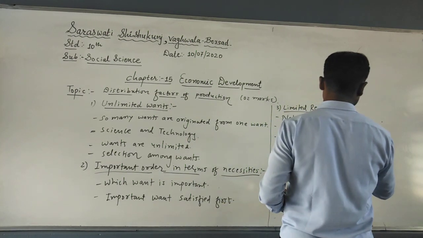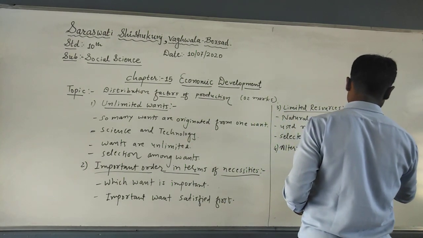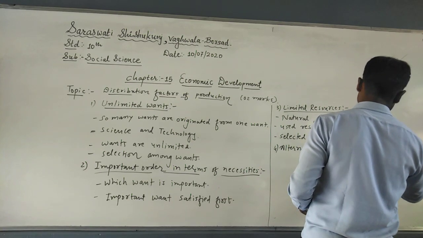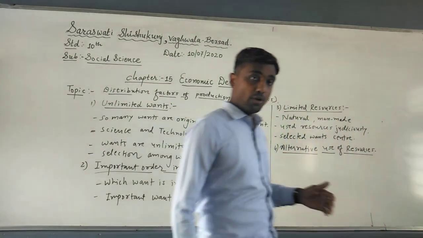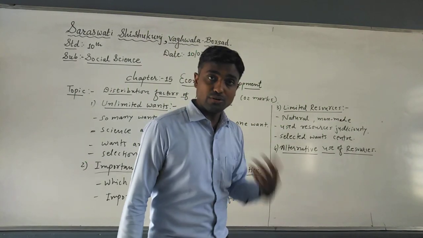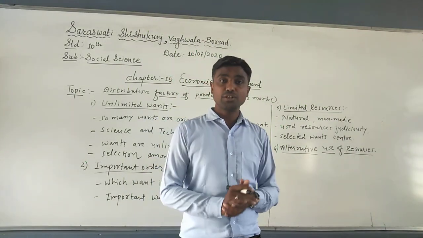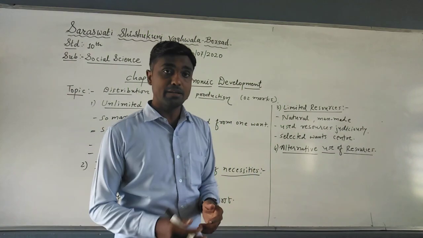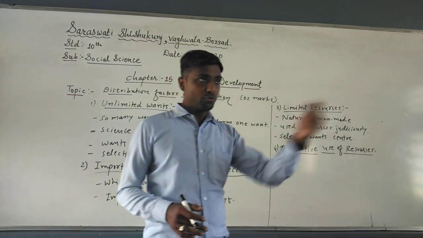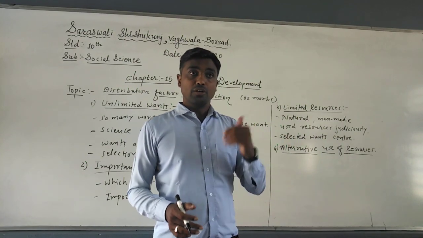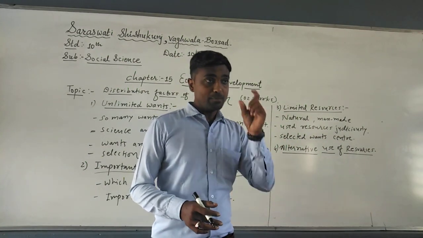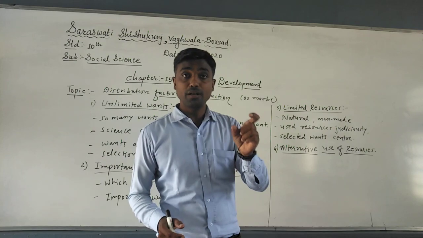Now the fourth point is the alternative use of resources. As you know, to fulfill the wants, many resources are alternatively used. It means they have multiple usage. For example, to fulfill any want, multiple usage of the resources will be used. At that time, we can say that a production resource has multiple usage.